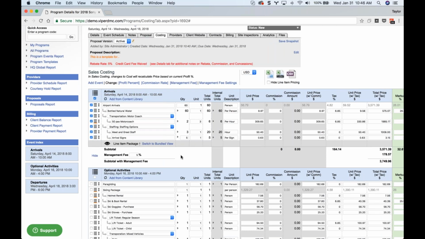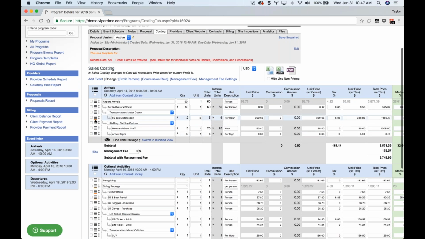So whether you're proposing multiple options and you don't want your total to be totally bloated because you have 3 or 4 options in there and they're ultimately going to pick one, that's a good time to use that exclude option.